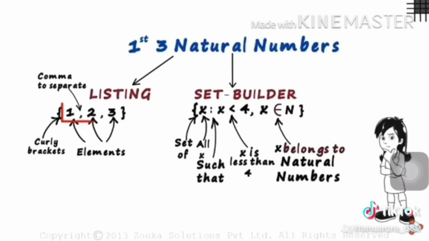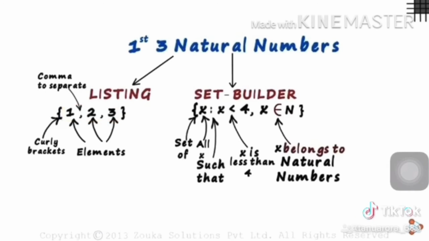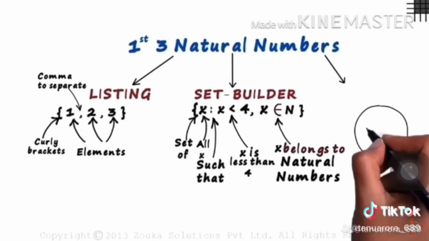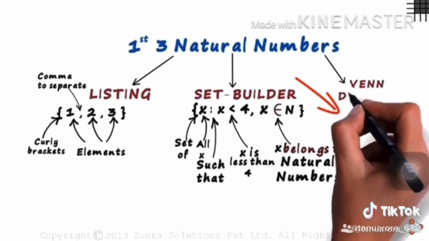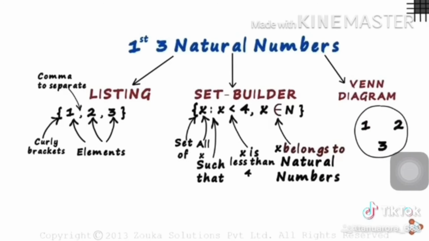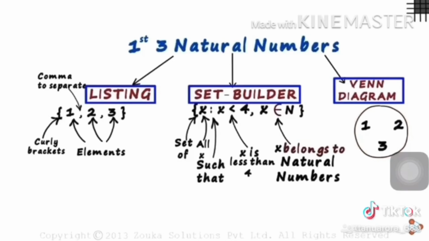In the third method, we just have to draw a circle and write all the elements inside it. Simply, we draw a circle and write all the elements 1, 2, 3 inside it. We name this method the Venn diagram. The entire set is represented within a circle. No method is good or bad. All the methods have their pros and cons. It all depends on which type of set we are looking at.